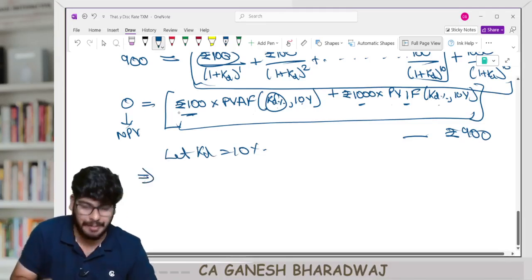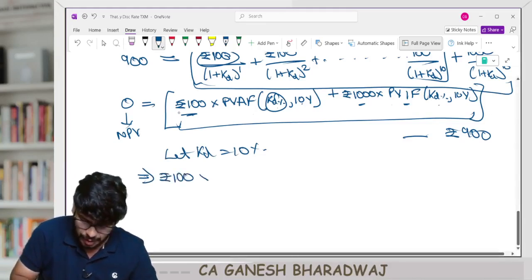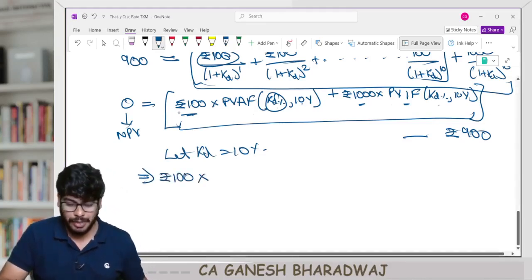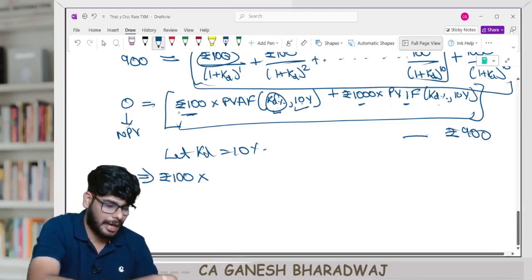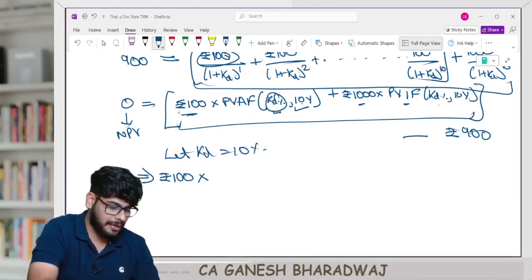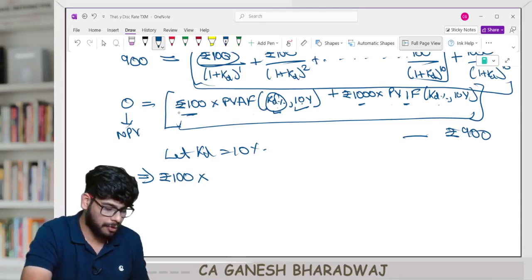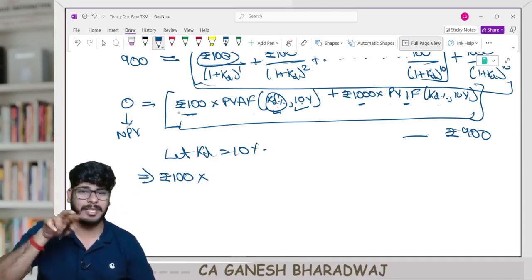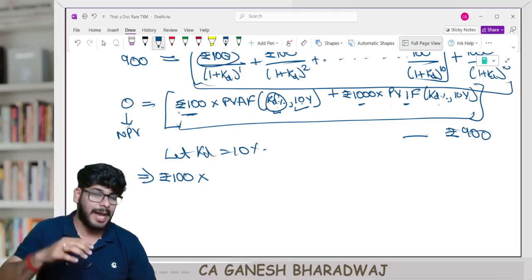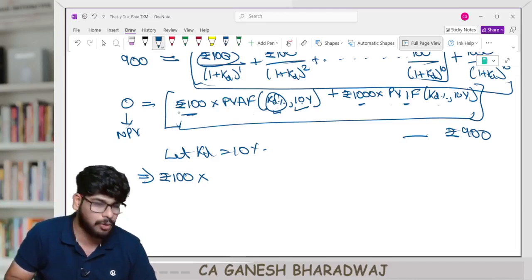I am just arriving at the NPV values. So I know that it is rupees 100 into present value annuity factor of 10% for 10 years. From the annuity table, you can actually calculate it in your calculator also. 1 divided by 1.1 is equal to, you put 1 M plus, 2, 3, 4, 5, 6, 7, 8, 9, 10. You get 6.144. So is equal to M plus, is equal to M plus, like that 10 times if you do, and finally you do MRC, you will get the final value. Present value annuity factor comes out to how much?